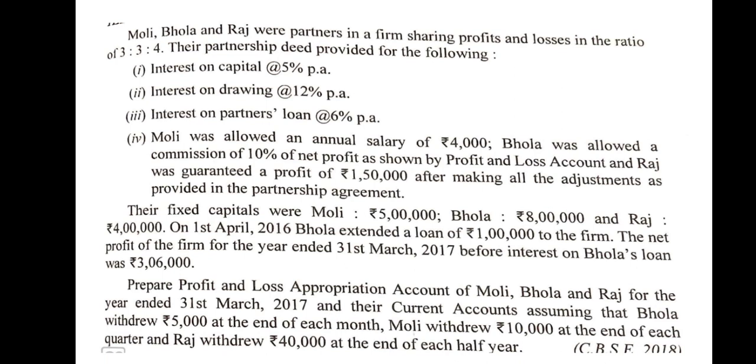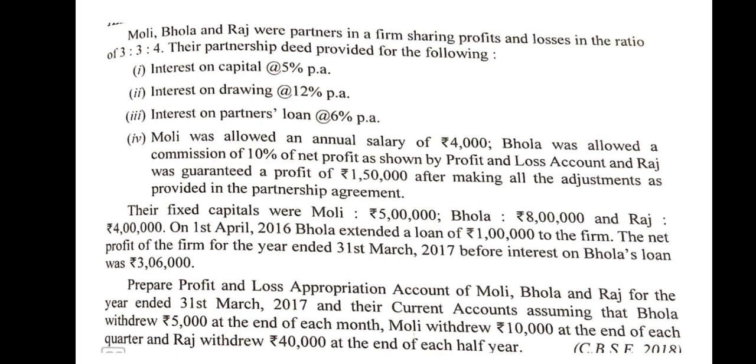The question is here: Molly, Bhola and Raj are three partners and their profit ratio is 3:3:4. It means they will distribute the profit in the ratio 3:3:4. All partners are entitled to interest on capital at 5% per annum, interest on drawing at 12% per annum, and interest on partner's loan at 6% per annum. It means any partner who gives a loan is entitled to 6% per annum as interest on loan.